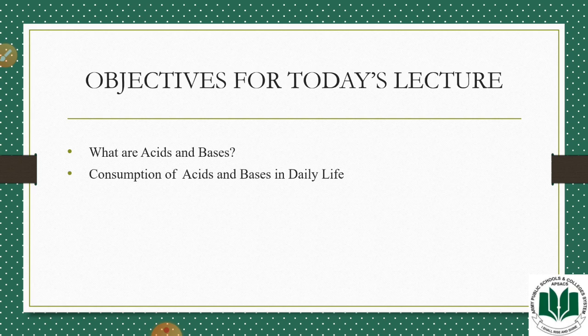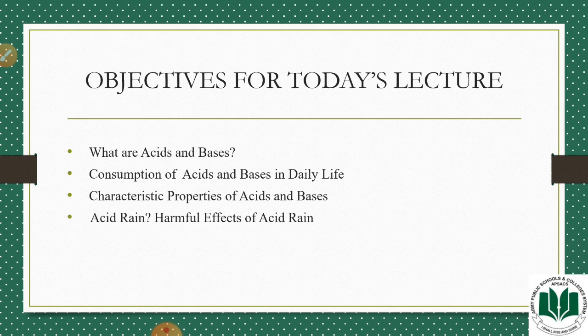We will also dig deep into which products from our daily life contain acidic or basic substances. We will study the characteristic properties of acids and bases. We will also discuss acid rain and the harmful effects of acid rain on the environment and aquatic life. And at the end of the lecture, we will study the harmful effects of smoking.